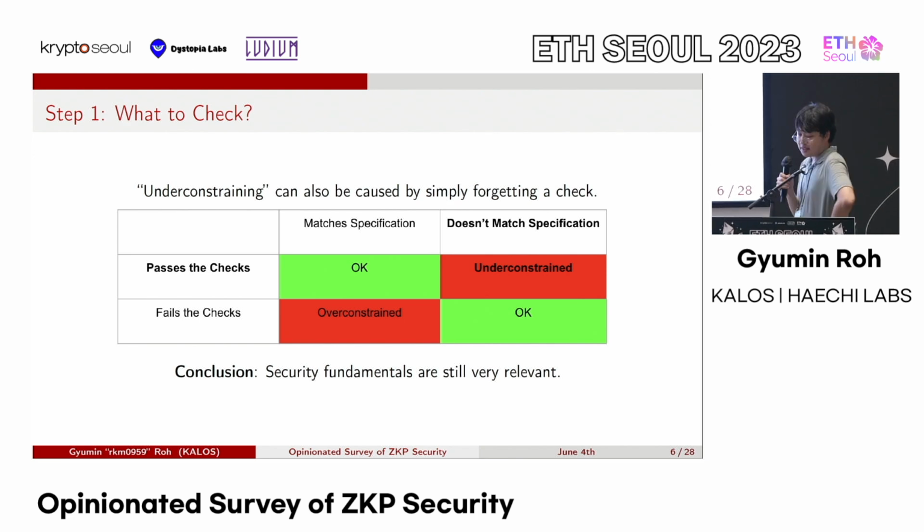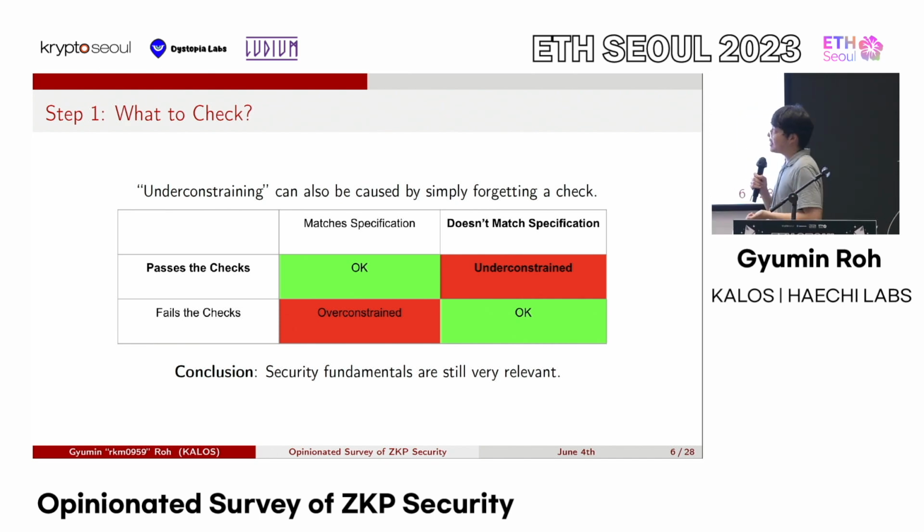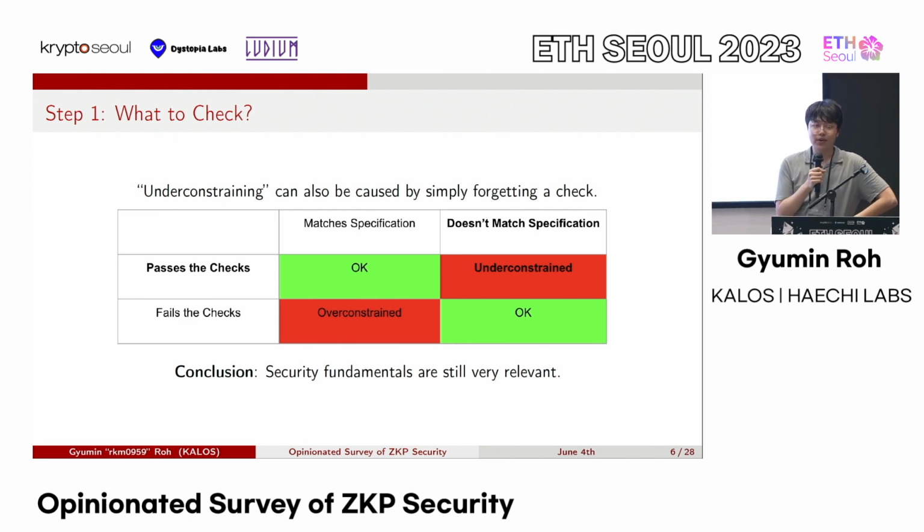So the point being, from the first 3, oh, and also another point I will try to make here, because we have a lot of time, is that while usually in ZKP security, when we're talking about under constraints, it usually discusses the mistakes in the arithmetization side, sometimes under constraints can happen by just forgetting a check.